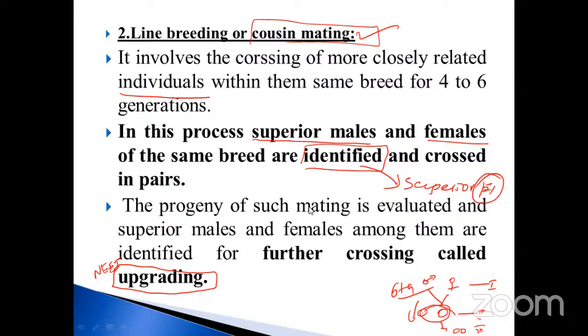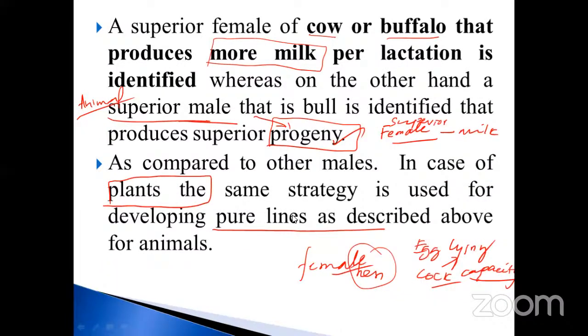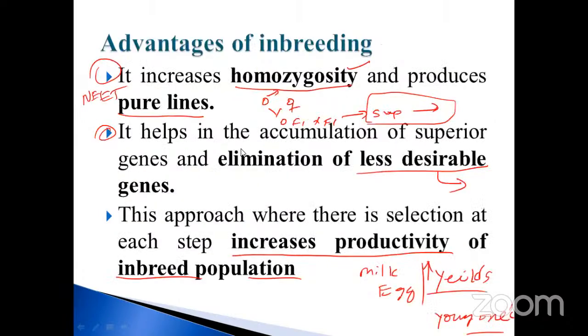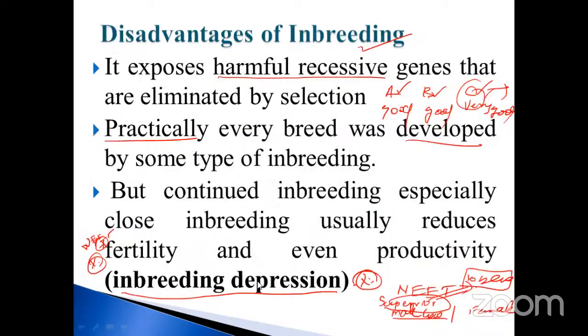Just to go through it, you will get the idea, my dear students. What will be the main purpose of this one? Egg laying capacity, buffalo milk, and lactation. All those things are very, very important. Advantages mean homozygosity, pure line, elimination of less desirable characters, and increasing productivity of the inbred population.